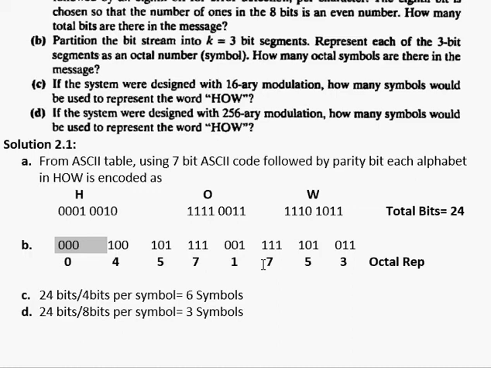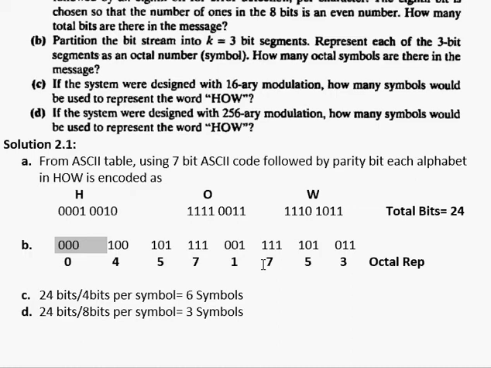Moving on to part C: if the system were designed with 16-ary modulation, how many symbols would be used to represent the word HOW? If I talk about 16-ary modulation, it means when I use the formula M equals 2 raised to the power k, the value of M here is 16, which means k has the value 4.